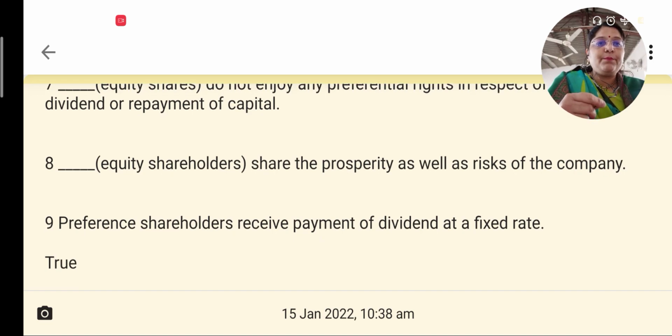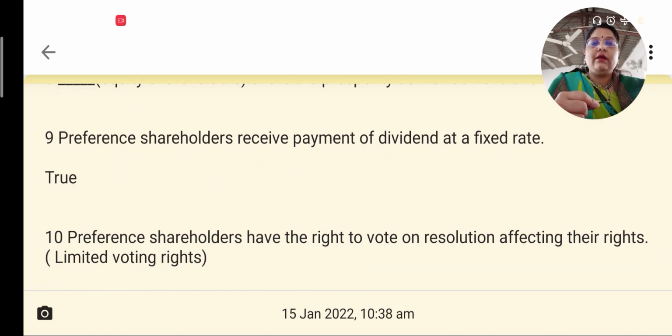Equity shareholders share the prosperity as well as the risk of the company. The more the profit of the company, the greater the dividend offered to the shareholder. If the company is running into losses, the equity shareholder may be offered nothing at all. And hence, the equity shareholders have an equal share in the prosperity as well as the risk of the company.